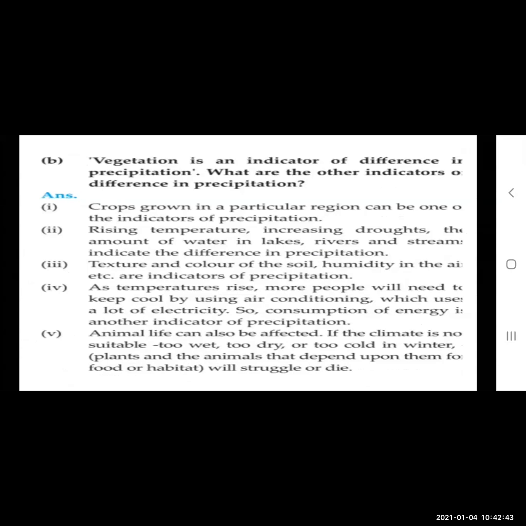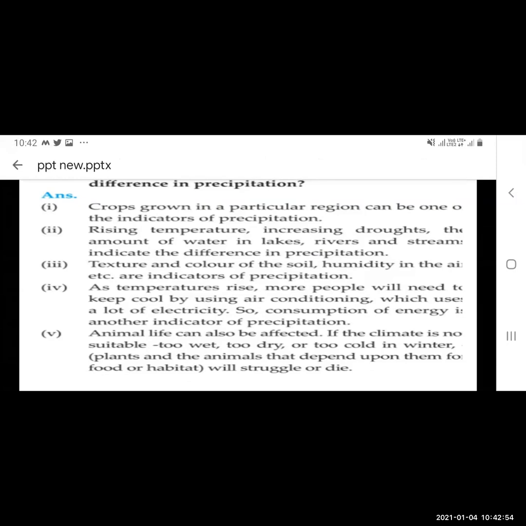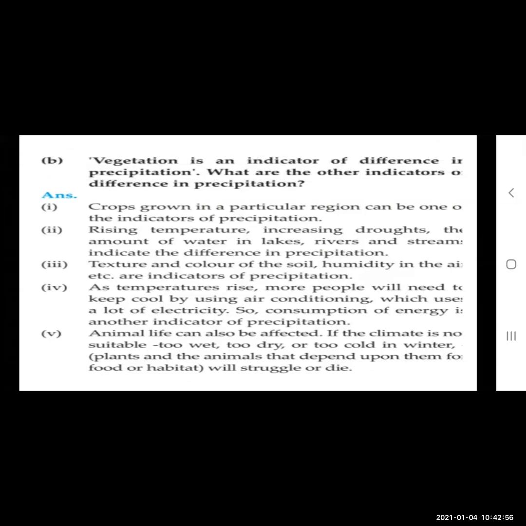Vegetation is an indicator of difference in precipitation. What are the other indicators of difference in precipitation? Now, vegetation is most important, as we have seen. Only the example, the pulses are directly related to where the rainfall means irrigation facilities are low. There, pulses can be grown. So, crops grown in particular regions can be one of the indicators of precipitation.